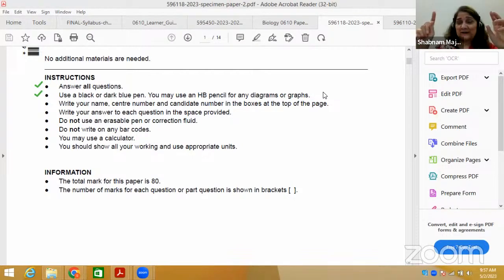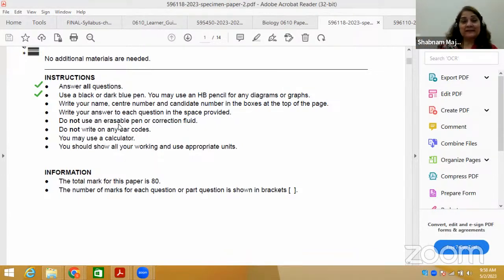My students know what I'm talking about. I got a query even today asking whether we have to draw a diagram or graph in pencil. Yes. If they ask you to draw a diagram or a part of a diagram, or even in the theory paper, I'm talking about tomorrow's theory paper, in ATP obviously you need to draw a graph on grid paper, a line in the graph paper. You use a pencil. But if you need to label it, you can label it in pencil or in pen, it depends. If you label it in pencil, it's fine. If you label in pen and do something wrong, then you have to cross it out and it's difficult.